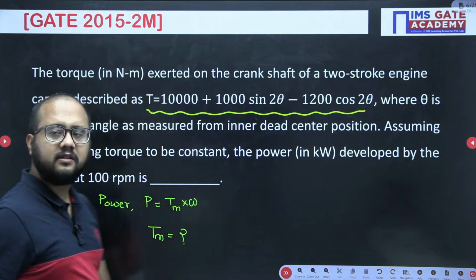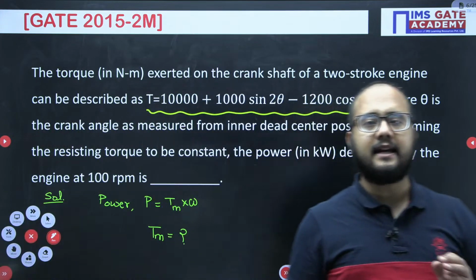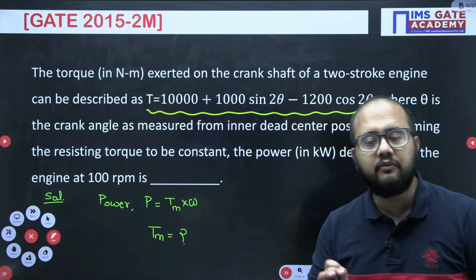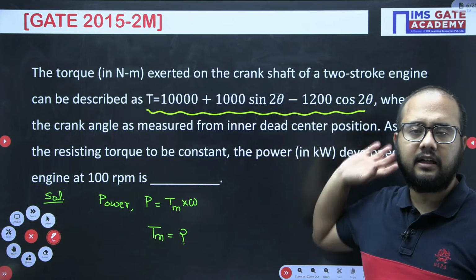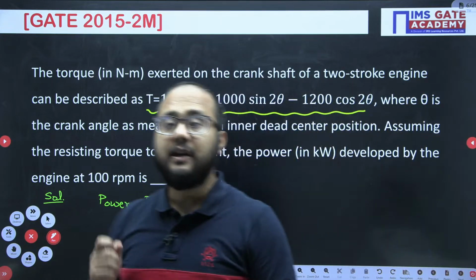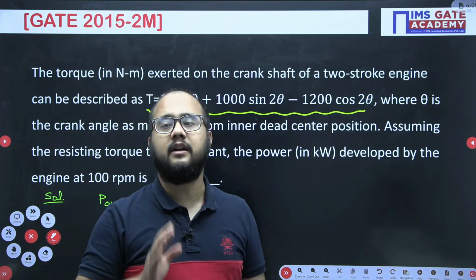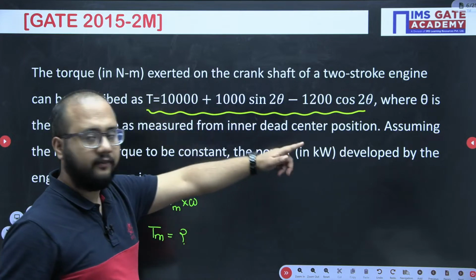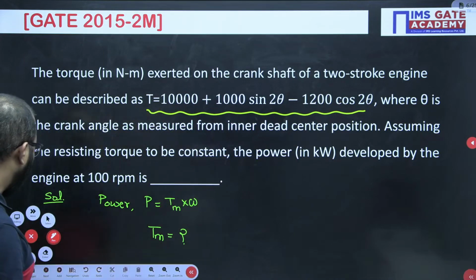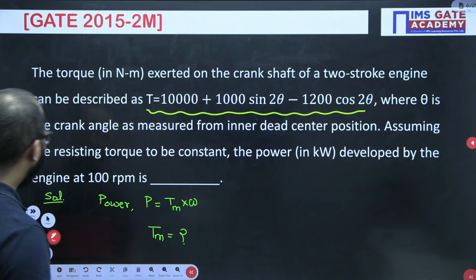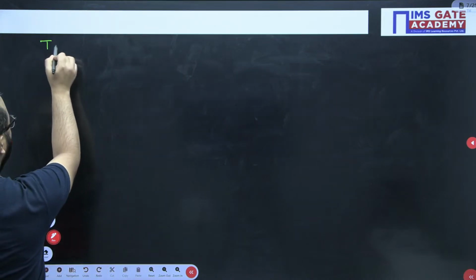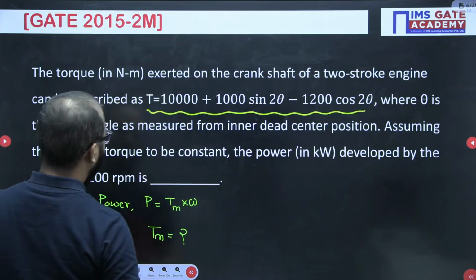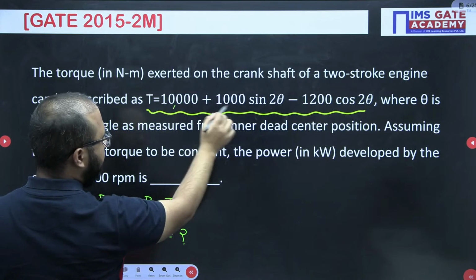Okay, for that we have discussed the relation: work done per cycle divided by the time period, you will get the mean torque. How will you get the work done per cycle? Just integrate T d theta, you will get the work done. But the main thing is, what is the time period here? So that time period you need to understand from this expression itself, right? How to calculate the time period here? See everyone, let us write the torque expression here first of all. T is given as 10,000 plus 1000 sin 2 theta.